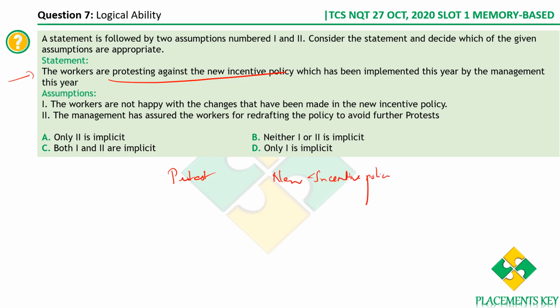Now, an assumption is something that combines or relates these two. There is a protest because of the new incentive policy. So what should have been the underlying assumption? They are protesting because they are not really happy with the new incentive policy, right? That can be one of the possible assumptions. So why are they protesting? Because they are not really happy with the new incentive policy. Therefore, that could have been a possible assumption.